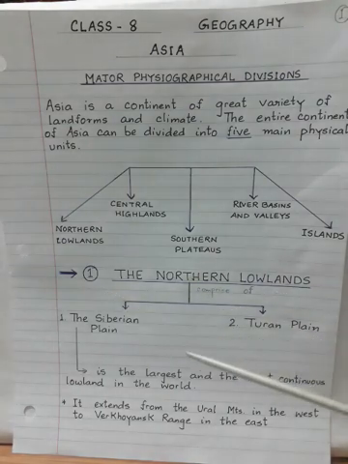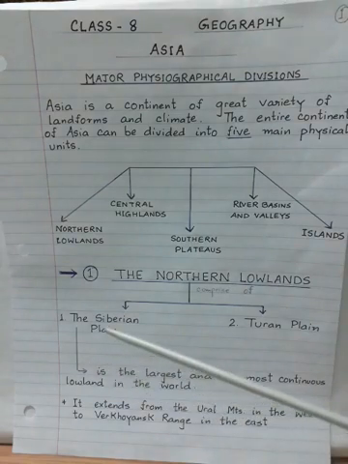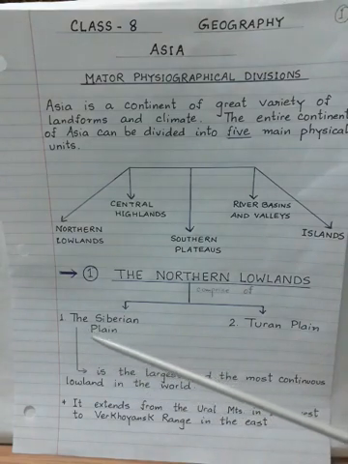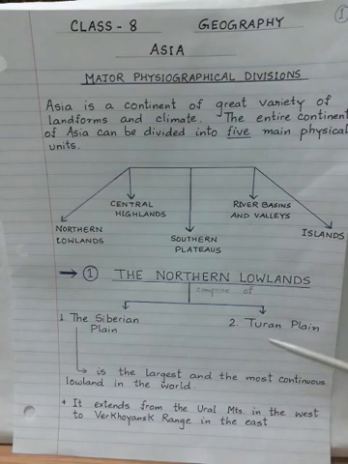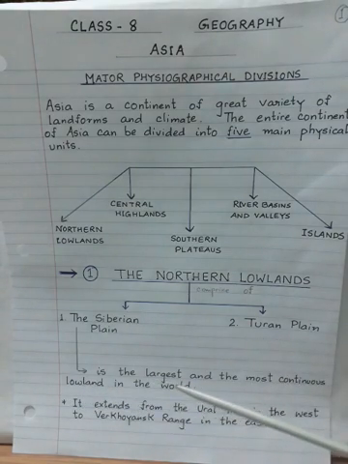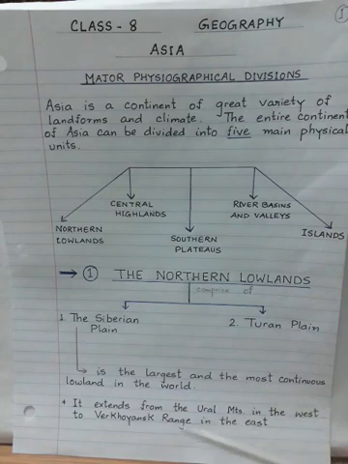Northern lowlands mainly comprise 2 parts. Number 1 is the Siberian plain and number 2 is the Turan plain. The Siberian plain is the largest and the most continuous lowland in the world.